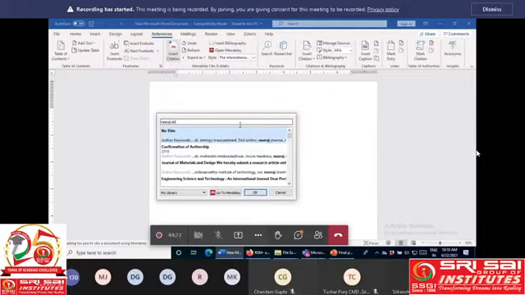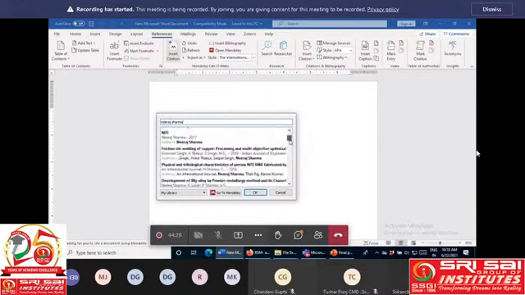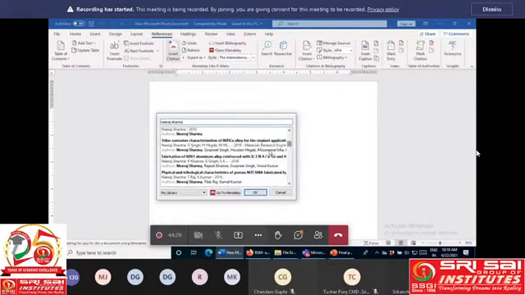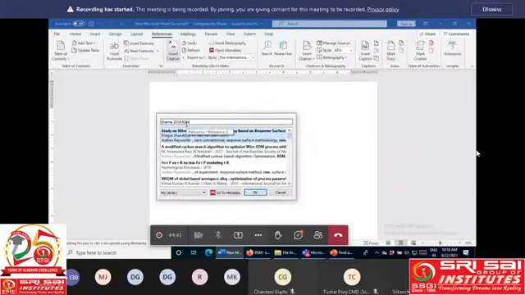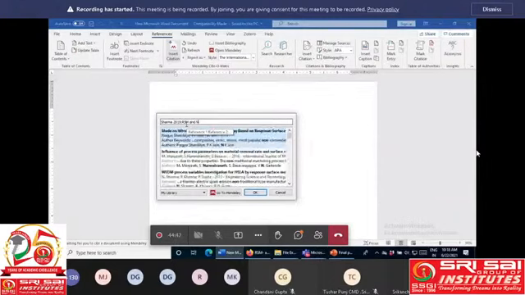There are a lot of papers, suppose this one from 2019. Or we can search by the title of the paper. I remember one of the titles, it is the RSM and NSGA.